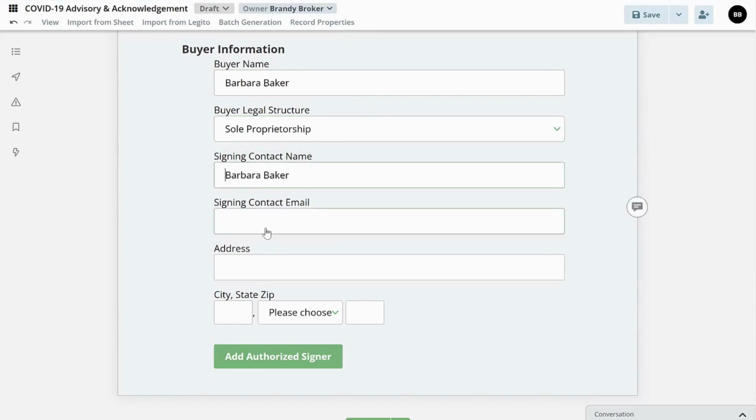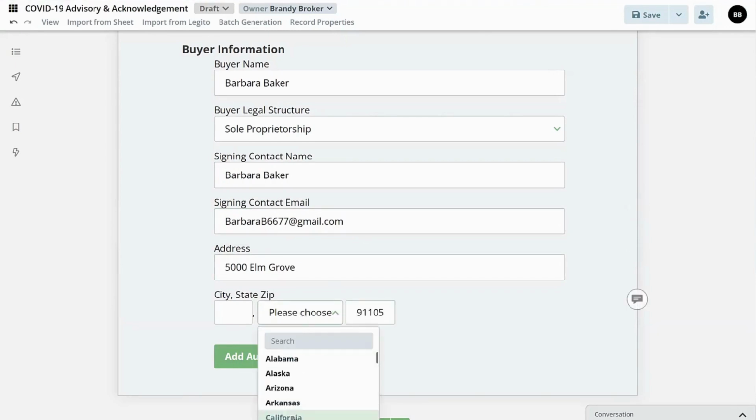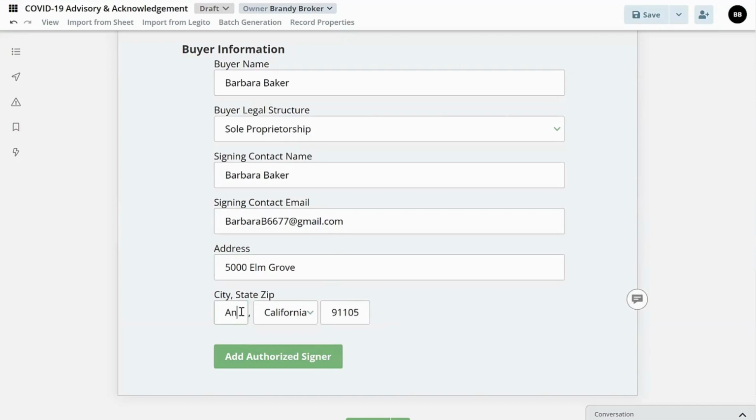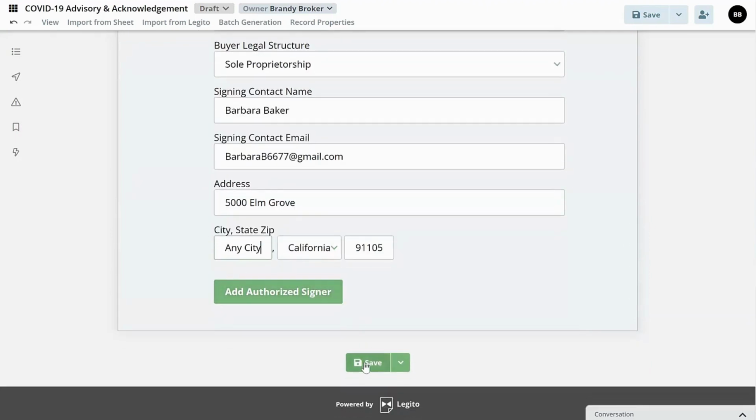She's going to sign her own name. Her email address is Barbara B6677@gmail.com. Her address is 5000 Elm Grove, and she is in any city, California, 91105. So we don't need a second authorized signer. We could add Bob if we wanted to, but we'll save that.